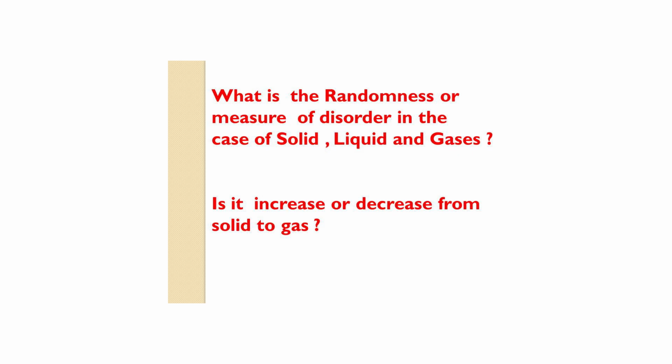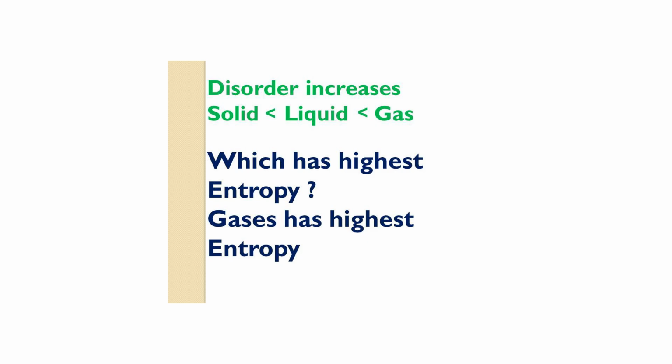What is randomness or disorder in the case of solid, liquid and gas? Does it decrease or increase from solid to gas? Disorder increases. Gas has higher disorder.